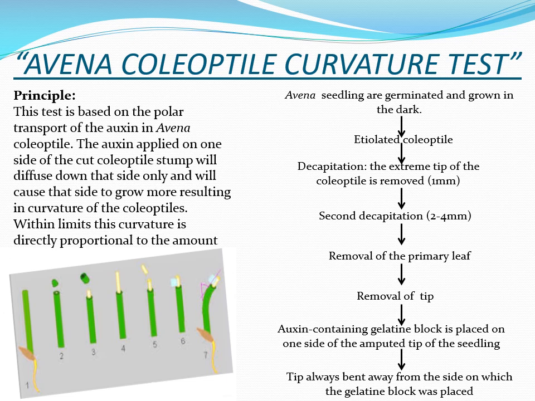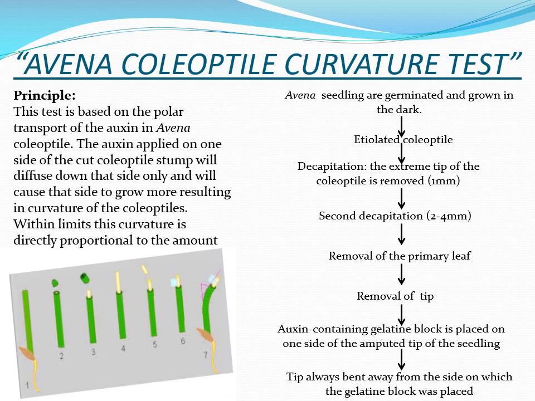And the second point that has to be kept in mind while observing or understanding this test is that the movement of auxin is away from the light, that is towards darkness.